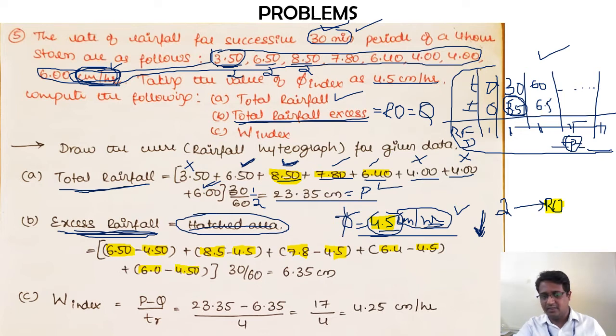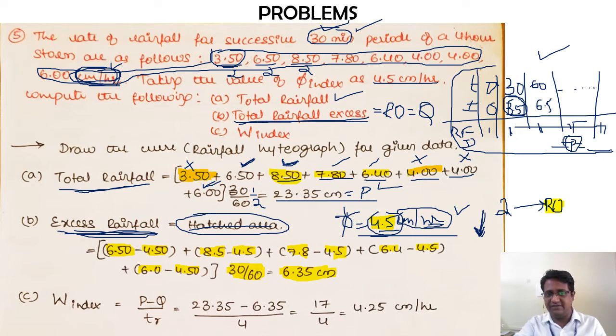Since we need to convert all these values into half an hour, I am multiplying the total by 1 by 2, or 30 by 60. Both mean the same. Ultimately I am going to get the value of Q, or excess rainfall, as 6.5 centimeters. I hope you got that. Here I have neglected the values which were less than 4.5, the phi index.